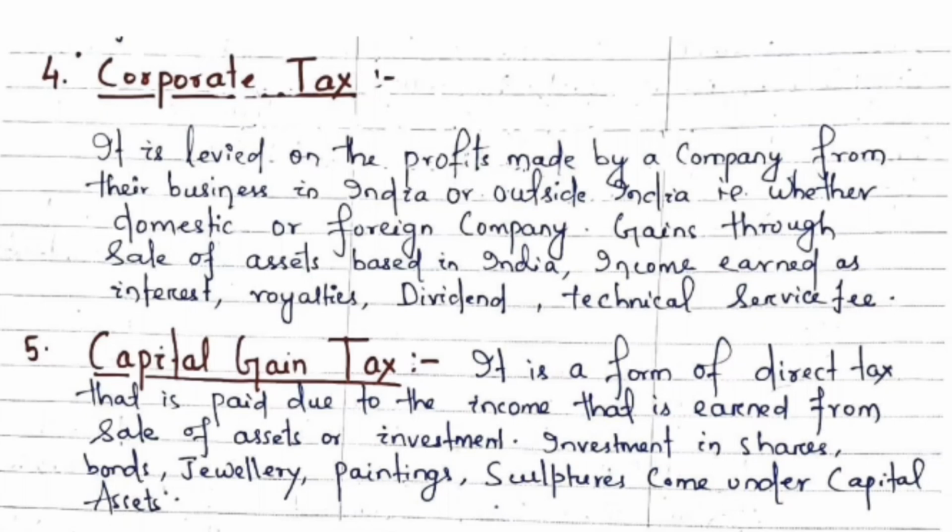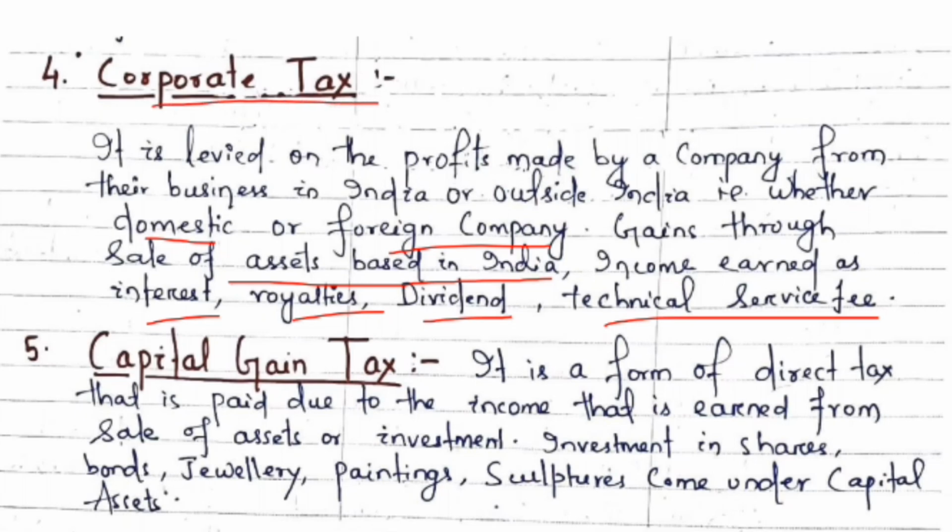Or we can say corporate tax is a tax that is chargeable on the income of a company, whether it is situated in India, that is a domestic company, or a foreign company. Now the gains through sale of assets based in India, and income earned as interest, royalties, dividend, technical service fee, all these incomes will be taxable under the head corporate tax at a specified rate.